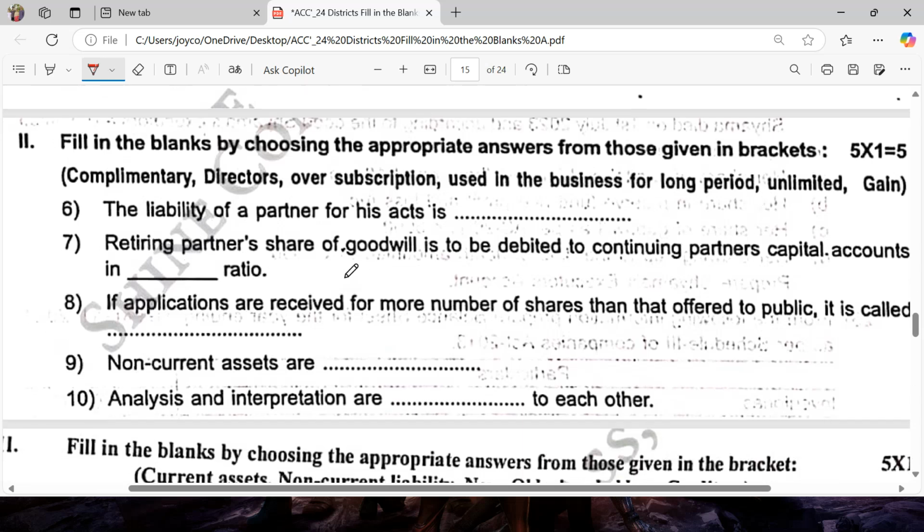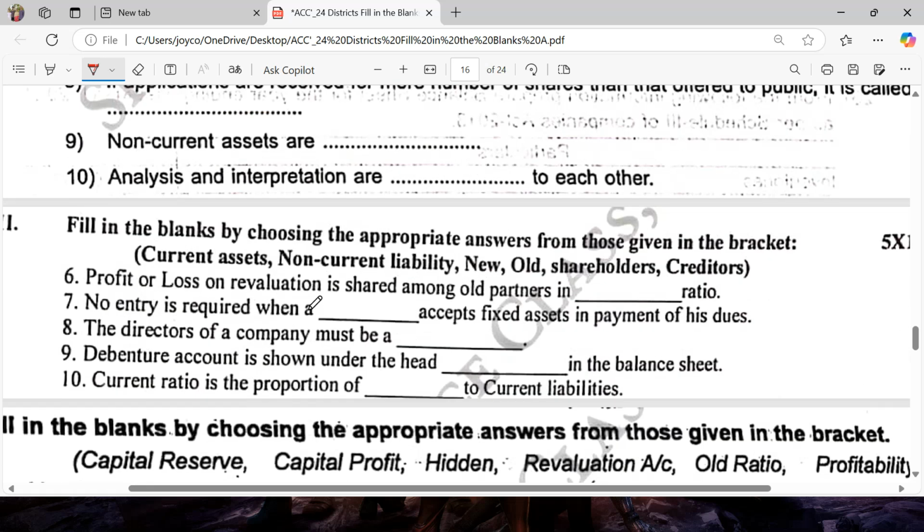Next one, the liability of the partner for his act is unlimited. Retiring partner's share of goodwill is to be debited to continuing partners' capital accounts in gain ratio. If applications are received for more shares than offered to the public, it is called oversubscription. Non-current assets are used in the business for a long period of time. Analysis and interpretation are complementary to each other. Profit and loss on revaluation account is shared among the old partners in old ratio.